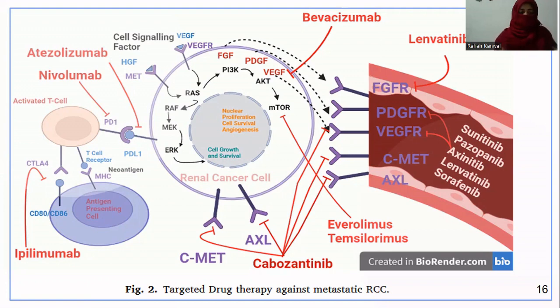As c-MET is involved in tumor formation and AXL is involved in metastasis and angiogenesis, their inhibition will suppress tumorigenesis and prevent cancer spread. Many drugs have been used against PDGFR and VEGFR, including sunitinib, pazopanib, axitinib, lenvatinib, and sorafenib, and their inhibition prevents the angiogenesis process. Lastly, lenvatinib is used against the fibroblast growth factor receptor and also inhibits angiogenesis.